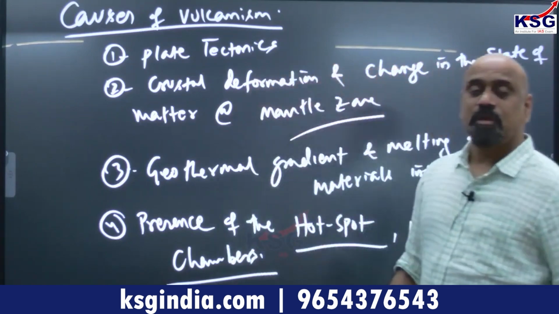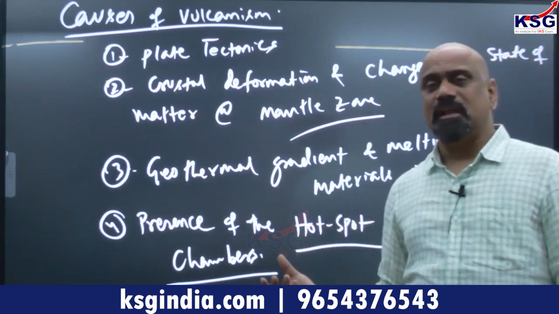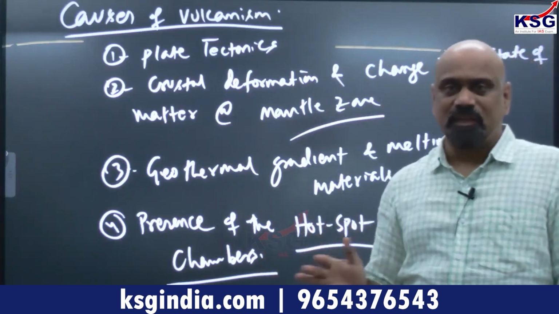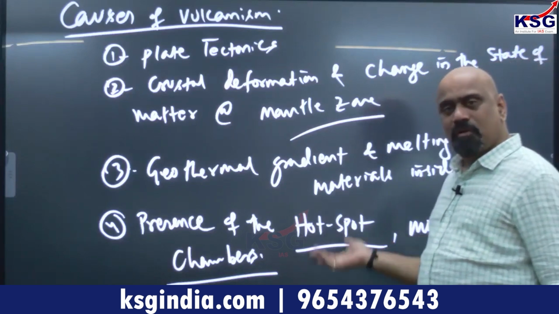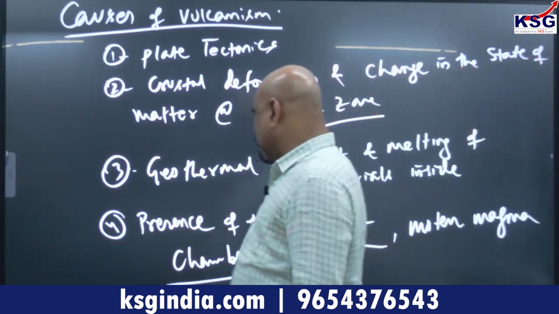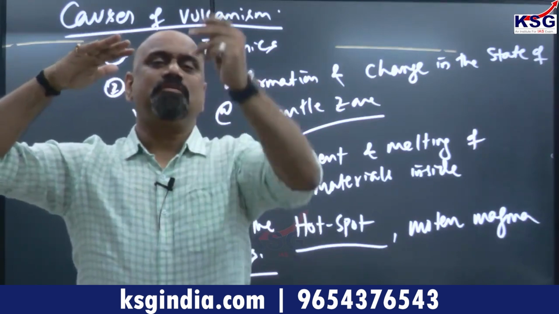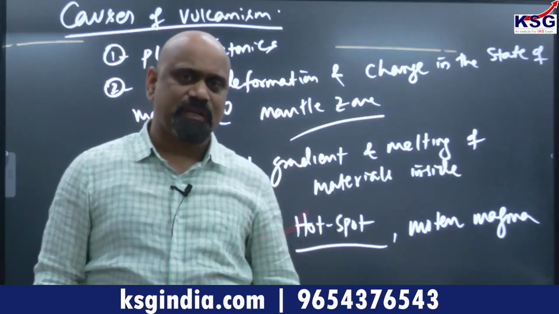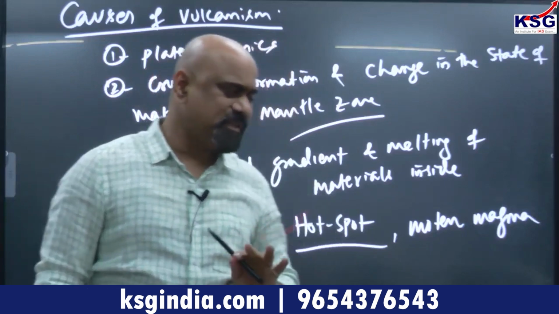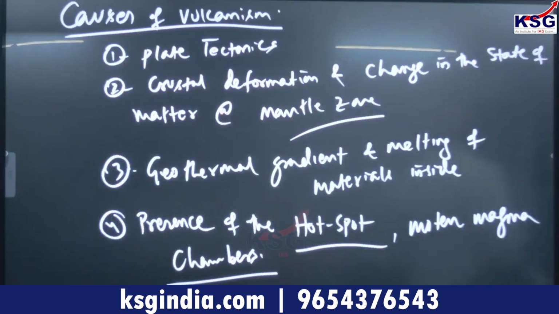Some regions we have already supplied molten materials. Due to any cause, if there is a displacement anywhere on the earth, it has a triggering effect and there is possibility of volcanic eruption. So, which is called the hot spot, the permanent region from where continuously magma is going up, they are hot spots. Any factor because of which melting of the material in the mantle takes place is a factor of volcanic eruption. Subsequently, it leads to volcanic eruption.